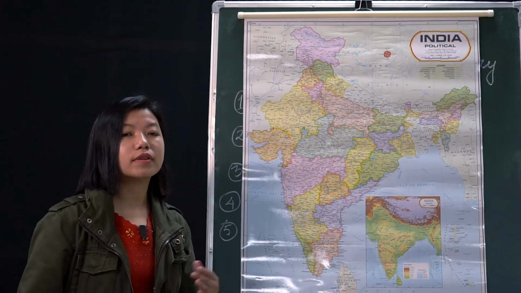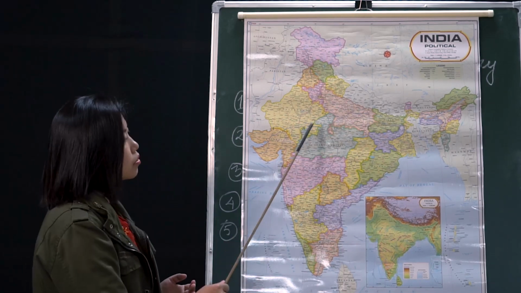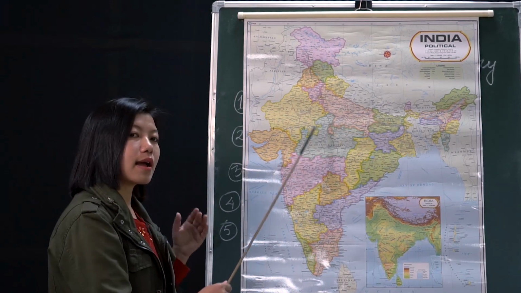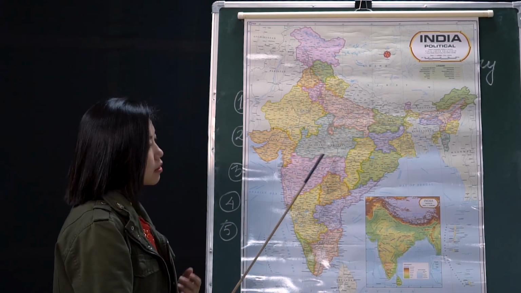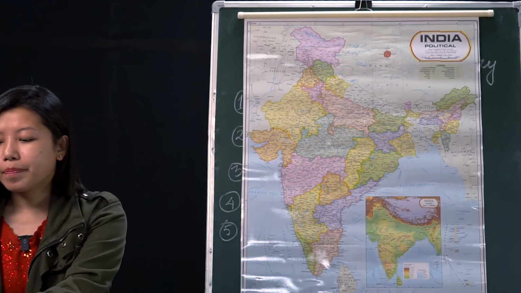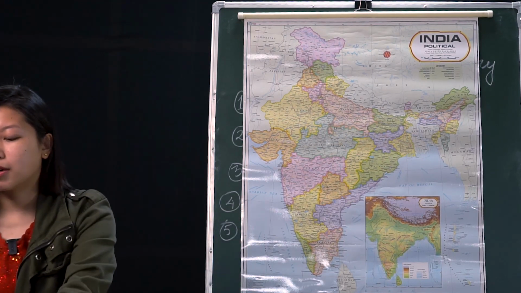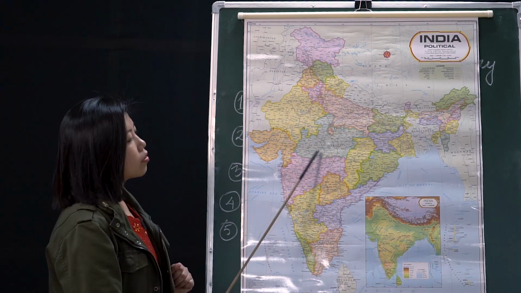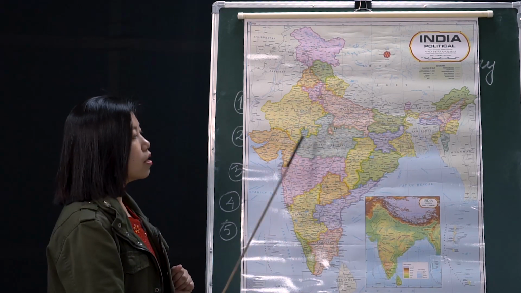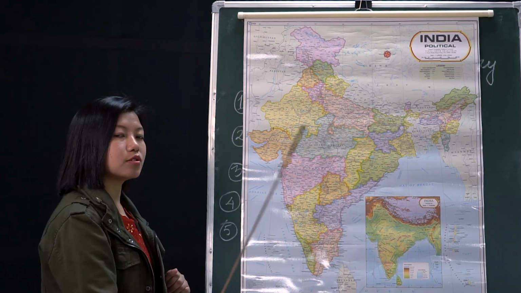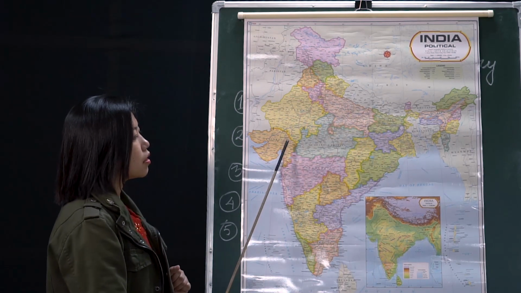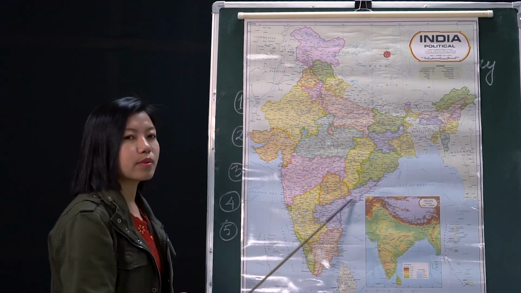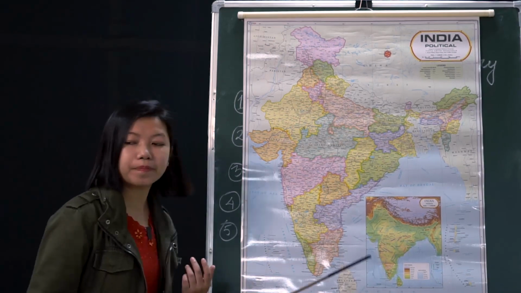The river Narmada divides the peninsular plateau into 2, making the Malwa Plateau the north and the Deccan Plateau the south, right? Then coming to the Deccan Plateau, here in this down part we have the Deccan Plateau, which is again divided into 2 divisions. On the west we have the Western Ghats, and towards the east we have the Eastern Ghats, okay?